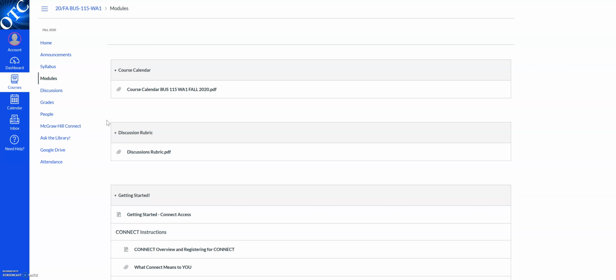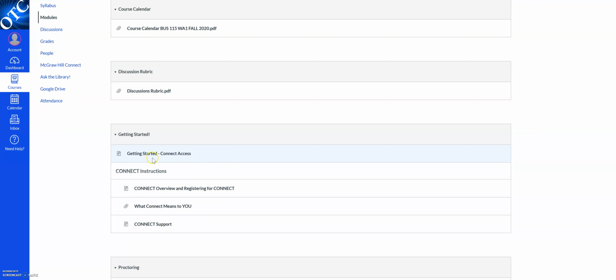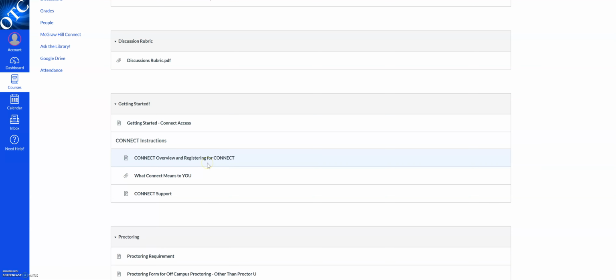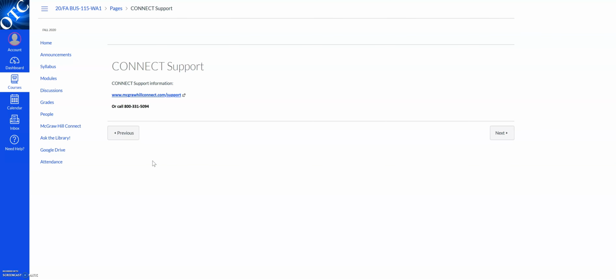And let's take a look at the discussion rubric here. This tells you how the discussions are graded. Underneath this, you'll see Connect Access, and you will need access to Connect. And then the overview and registering for Connect, what Connect means to you, Connect support if you need support for Connect. If you're having technical issues, you open this link. It will give you a link to support and also a phone number that you can call.